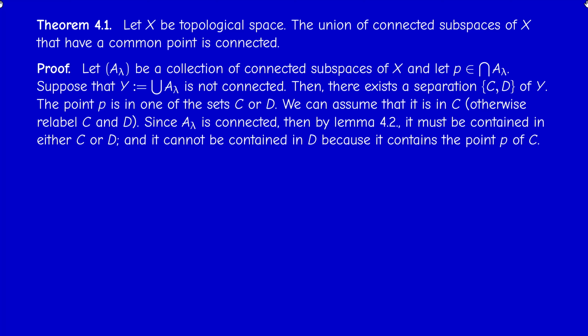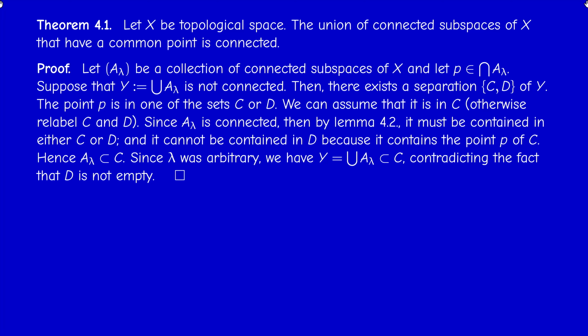Since A lambda is connected, by the previous lemma, Lemma 4.2, A lambda must be contained in either C or D, but it cannot be contained in D because it meets C, because it contains the point P, which is in C, as we said. So therefore A lambda is in C. But lambda was arbitrary, so this is true for every lambda. So the union, which is Y, is contained in C, and this means that D is empty. And that's it. It's very easy.